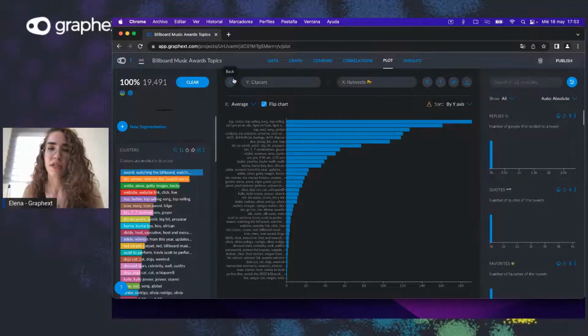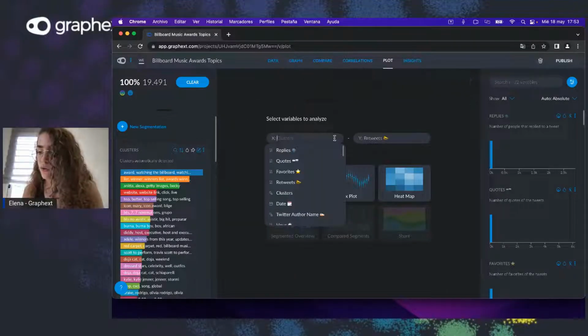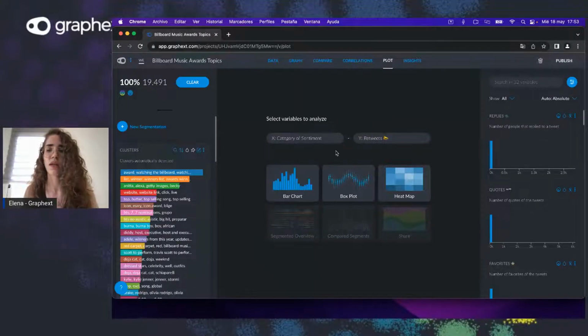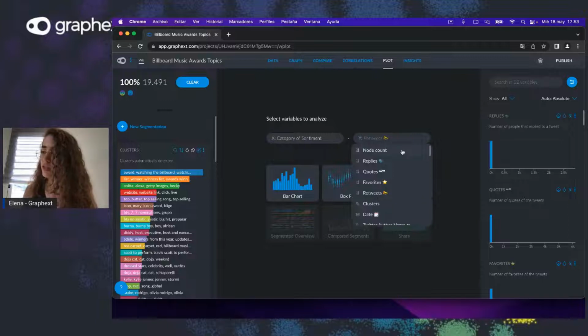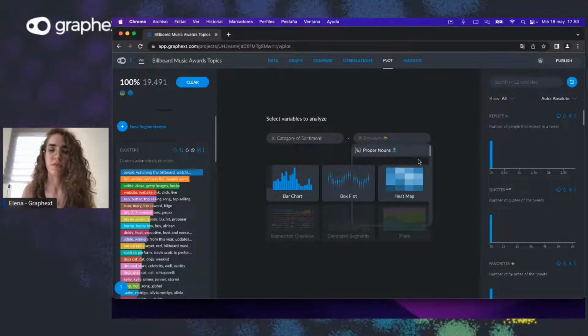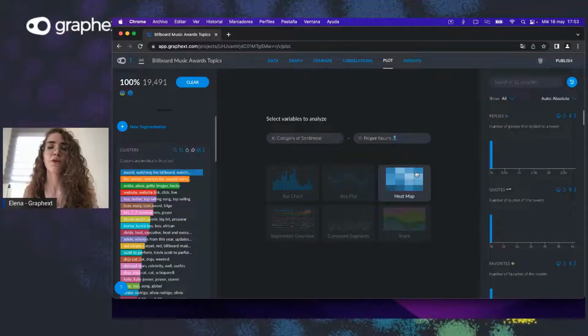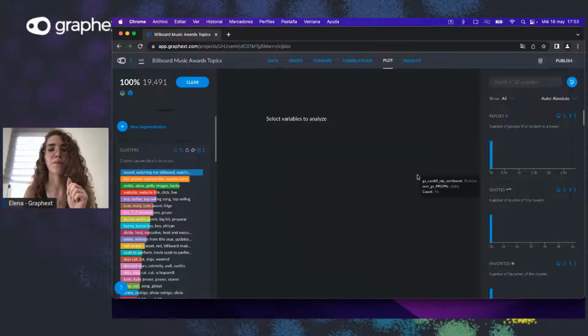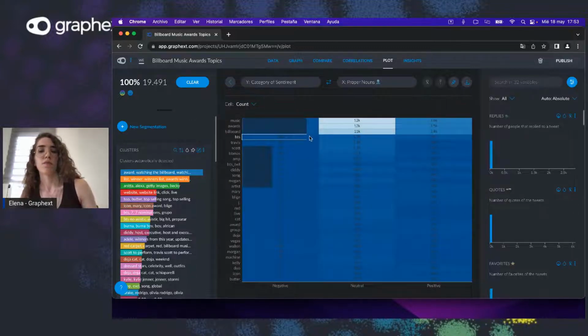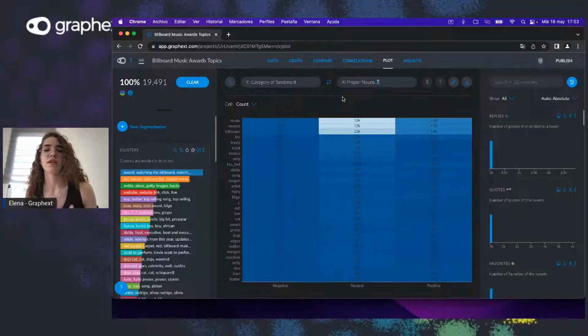We could also see, for example, let's see the category of sentiment, which we decided to calculate before, right? So category of sentiment, proper nouns, for example. So this is going to show us how, let's say, we have categorized each tweet in between negative, neutral, and positive.